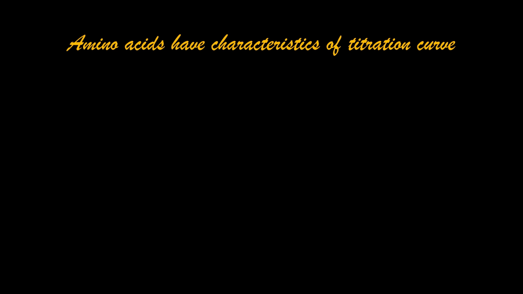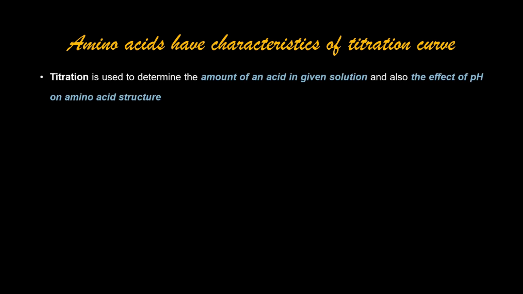Let's see their advanced properties. Basically, amino acids have a characteristic titration curve. Titration is a process to determine the amount of an acid in a given solution and also to see the effect of pH on the amino acid structure.